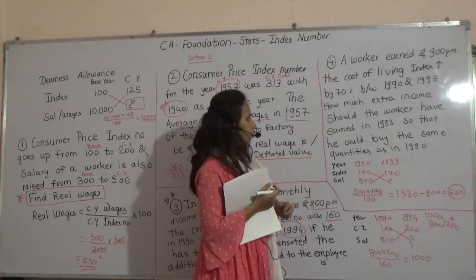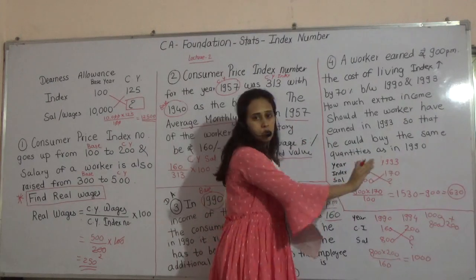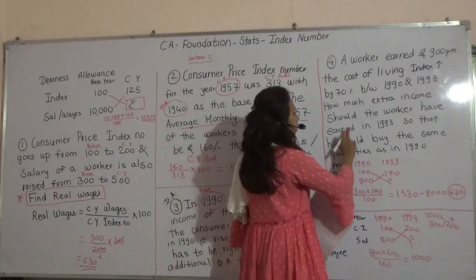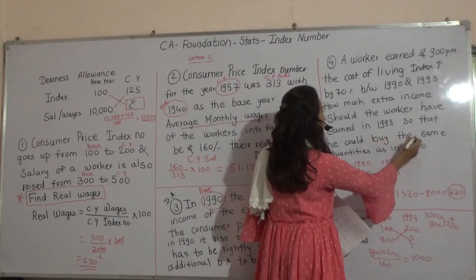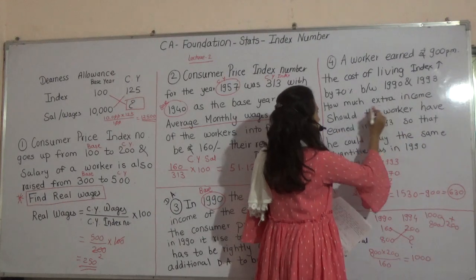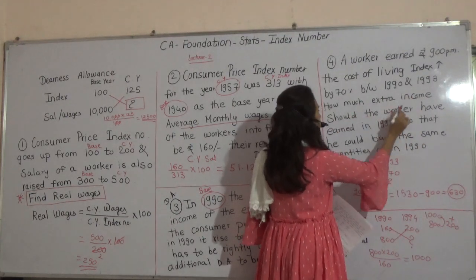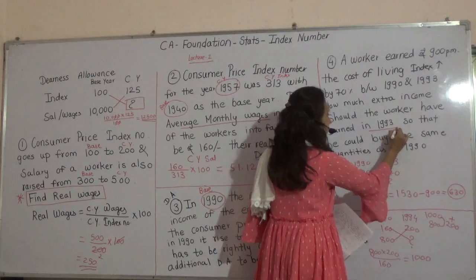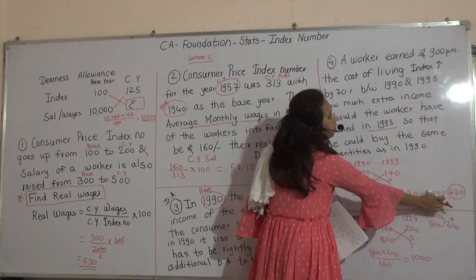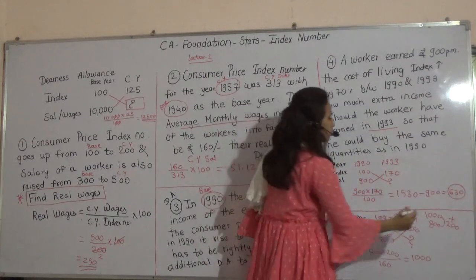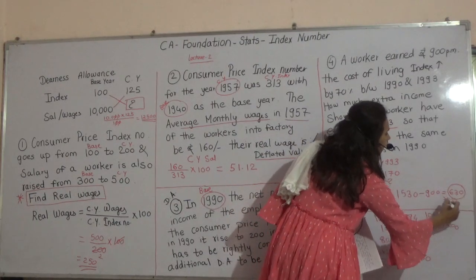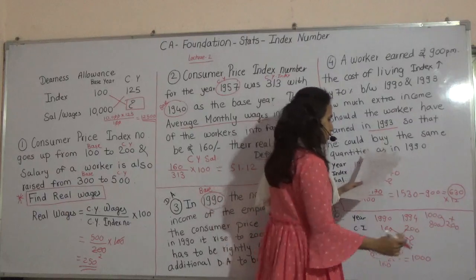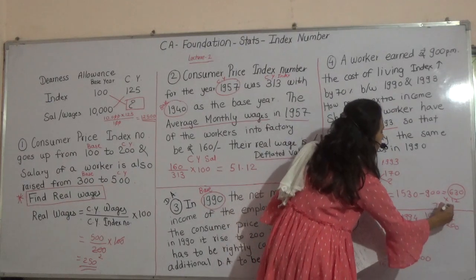Now they have one more thing. In the options they may give you 630, but remember one thing, they have asked you the full year. How much extra income should the worker have earned in 1993, and we have the information for 1 month. So remember this, we have to multiply with 12 months. This will give you 7560.